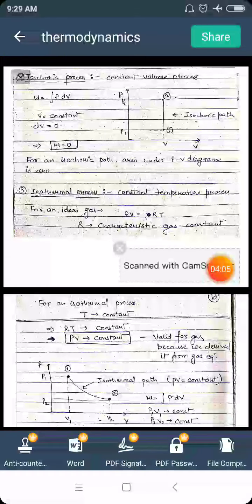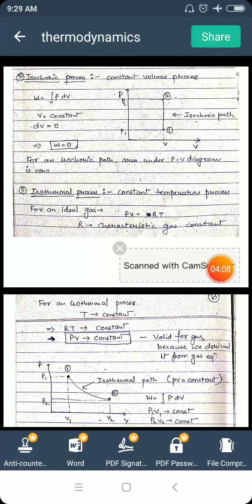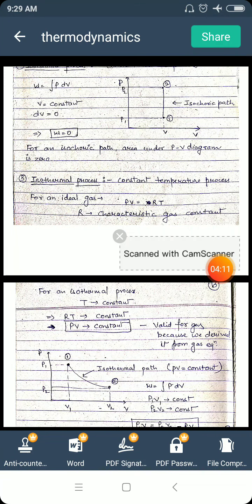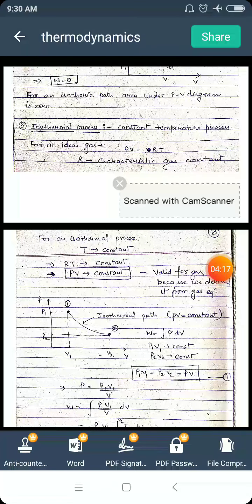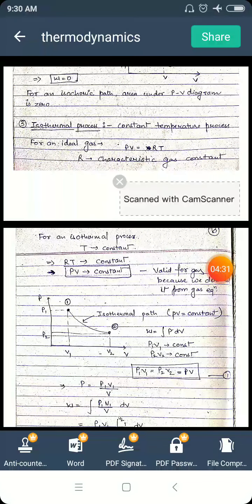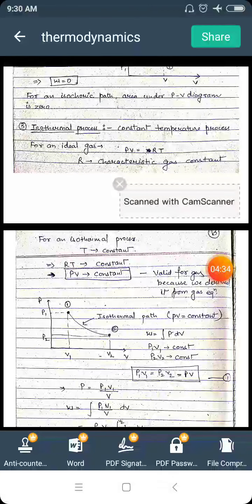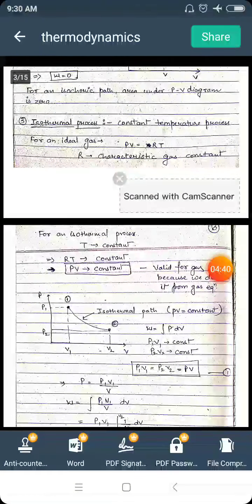Next is isothermal process or constant temperature process. A process in which temperature remains constant is termed as isothermal process. There is an equation for ideal gas which is PV equals RT. You must have studied this equation in chemistry. Here R is the characteristic gas constant. We will study this equation in this paper also in the next unit, which is about the kinetic theory of gases. So in that unit we will derive this equation.